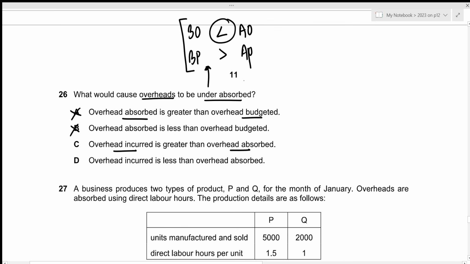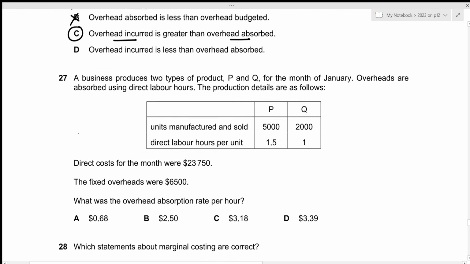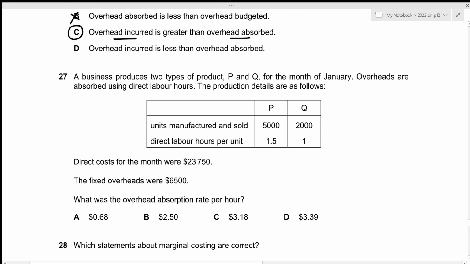And that's the exact criteria we're looking for in this case, which is why option C will be the correct answer. Now for question number 27, a business produces two types of product, P and Q, for the month of January. Overheads are absorbed using direct labor hours, and the production details are as follows. We have the units manufactured and sold, as well as the direct labor hours per unit.